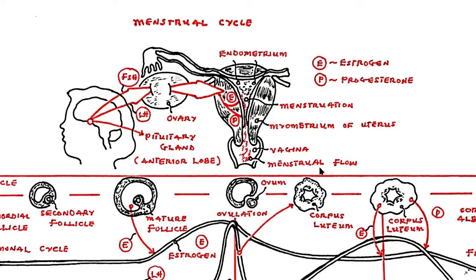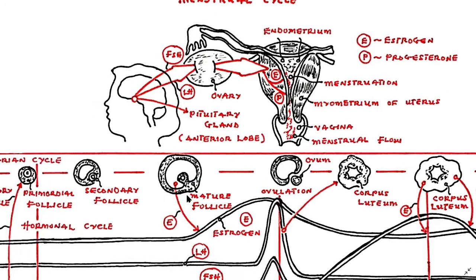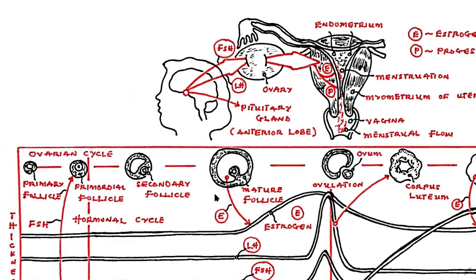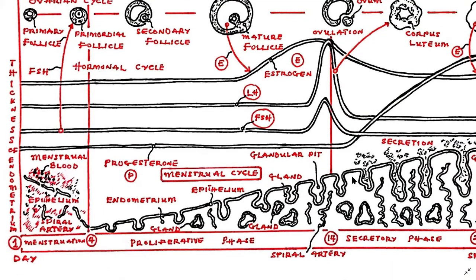The menstrual cycle is a 28-day female reproductive cycle which is initiated and maintained by hormones. It involves significant alterations in the follicular and endometrial structure. The follicles develop in the ovary during the ovarian cycle. The endometrium is the inner lining of the uterus that undergoes growth and shedding under the influence of hormones.